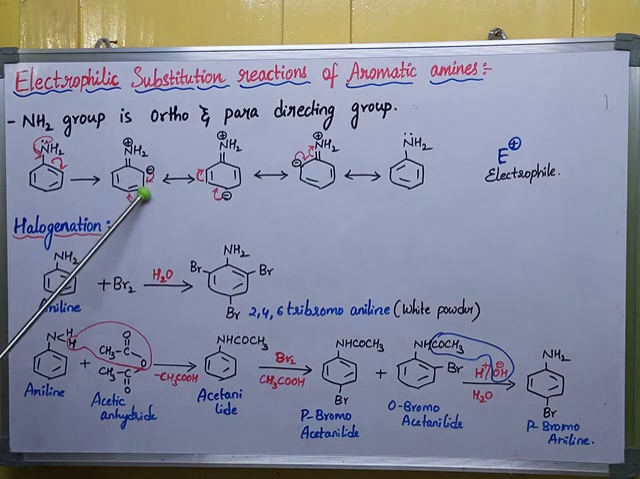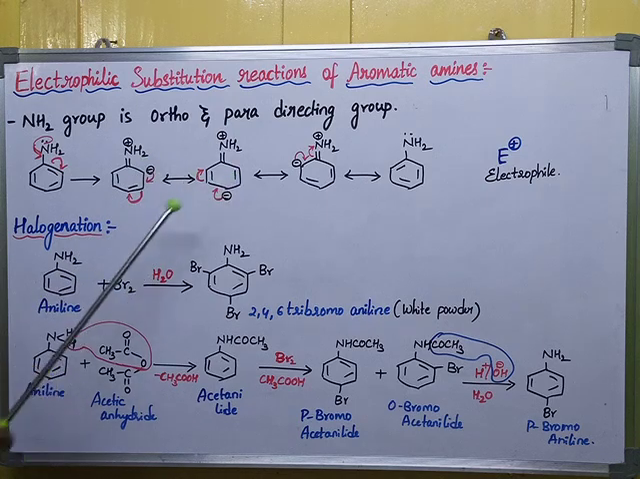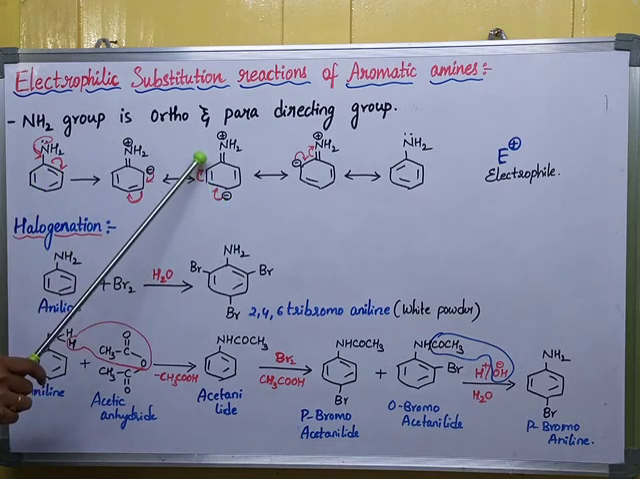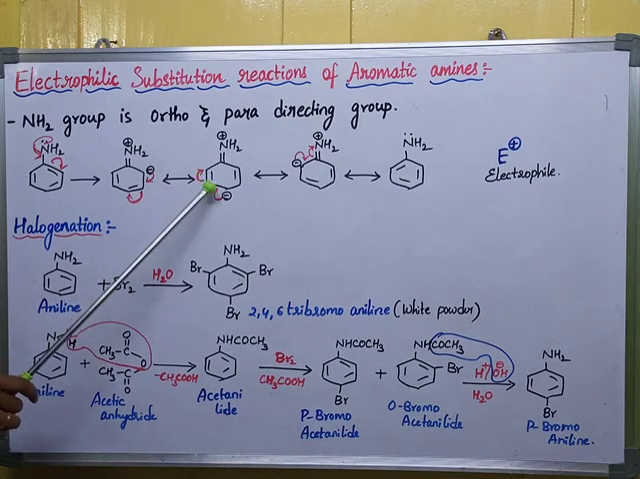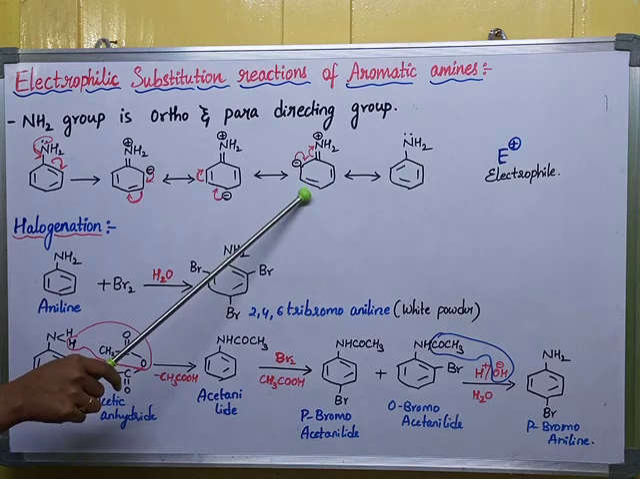So again I'll shift this bond. When I am shifting this bond, this carbon gets a positive charge, this carbon gets a negative charge. This positive charge and this negative charge form a double bond here, and this para position gets a negative charge now. Again I will shift this bond. When I am shifting this bond, this carbon gets a negative charge, this carbon gets a positive charge. This positive and negative charge form a double bond here.